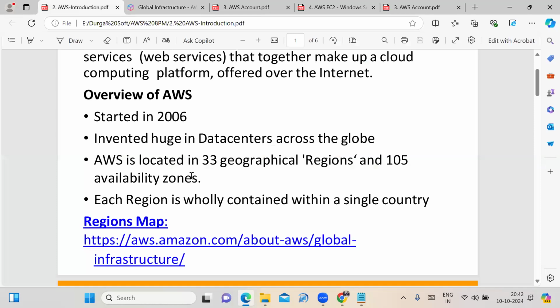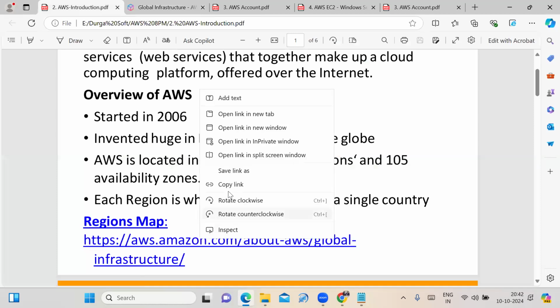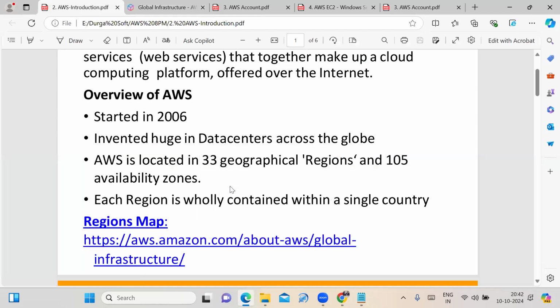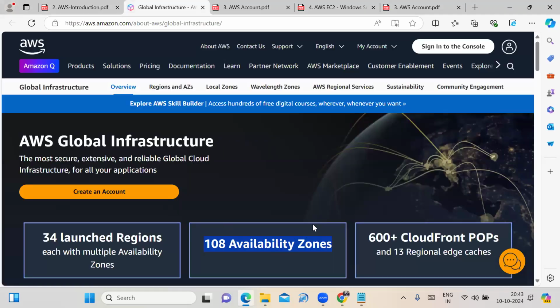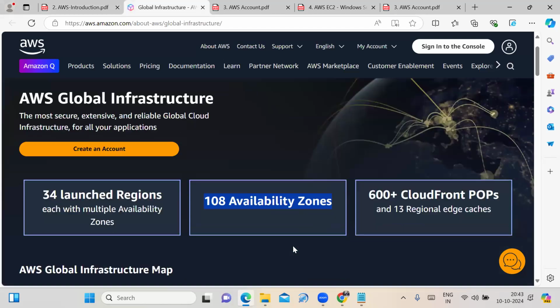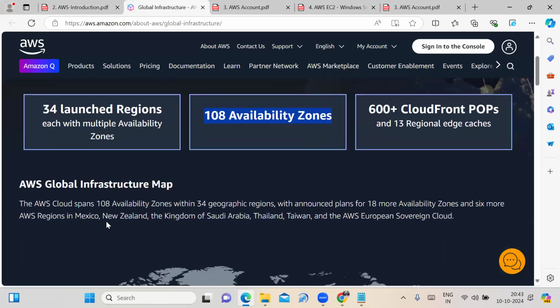See, I'll send it in the chat box. This is the link for the AWS global infrastructure. If you click on that link, it is providing the AWS global infrastructure. If you scroll down here, it provides the information.